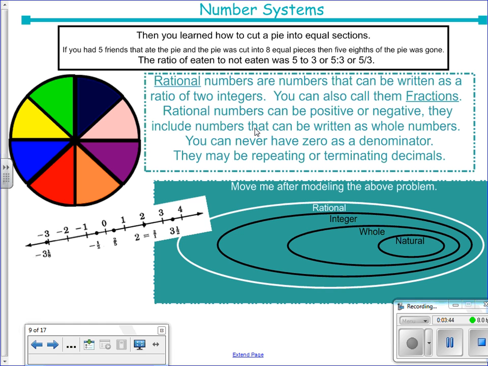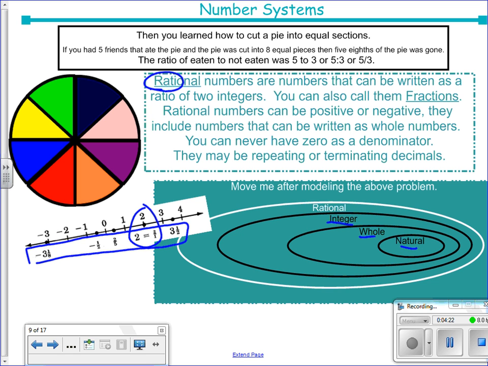The root word in rational is ratio. That means any number that can be set up with a numerator and a denominator is a rational number. So that also means that 2 can be set up as 2/1. That's a rational number. So rational numbers include all the natural numbers. They include all the whole numbers. They include all the integers, as well as all of the rational numbers, positive and negative fractions or decimals.